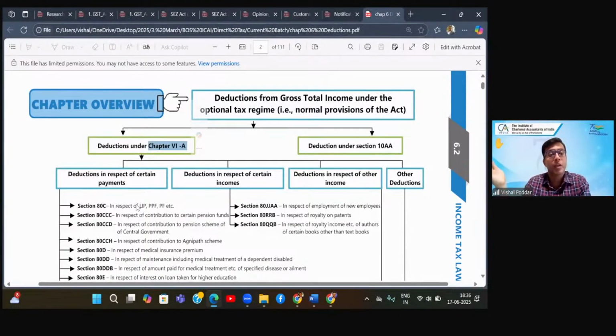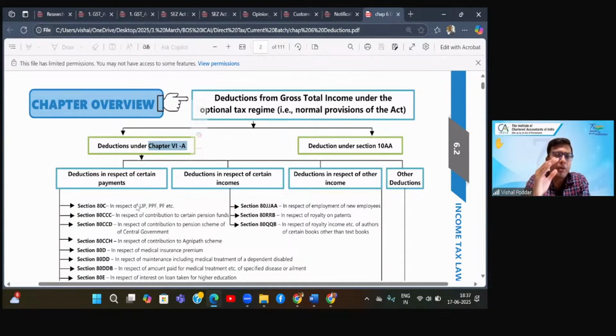No, they were there. There was a different section, section 88. Now, nobody knows what is 88, but there was a section 88 which was called a rebate. So many of these deductions today were earlier covered in another section called rebate. Today you have rebate, you have that 87A and so on, but that was under 88. Now that section is as good as nil, blank, because we have made a separate chapter here.